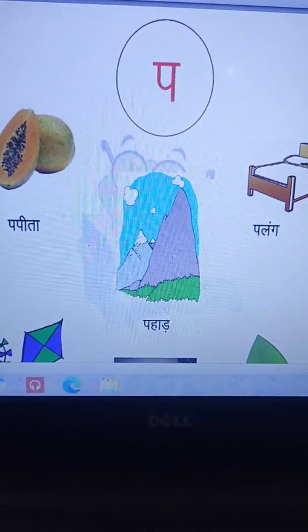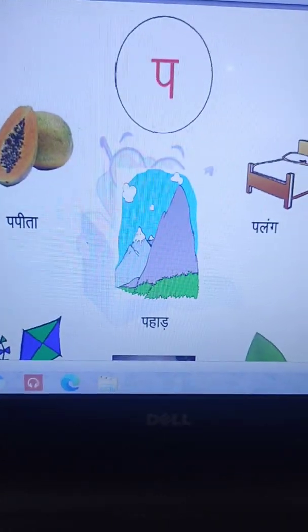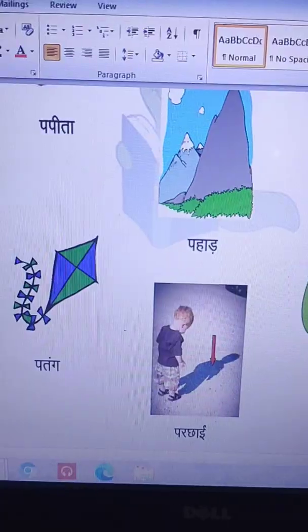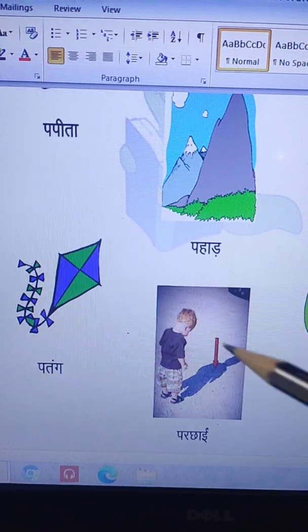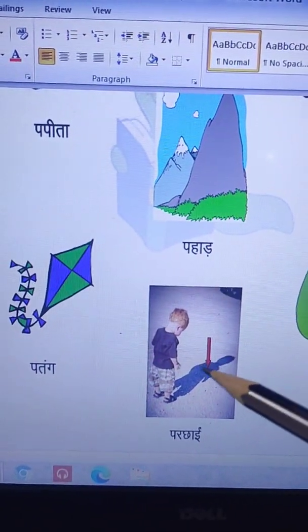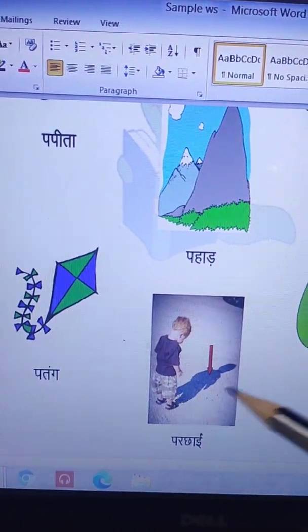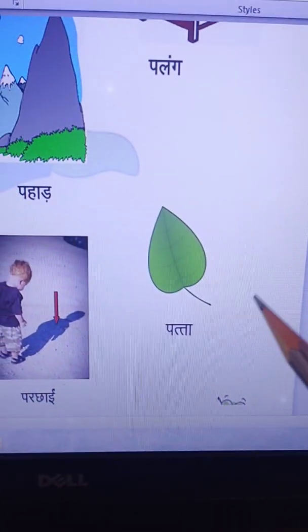Pa se palang. Palang is bed. Pa se patang. Then we have pa se parchai. Parchai is your shadow. The boy is standing and this is your parchai. Pa se patta.